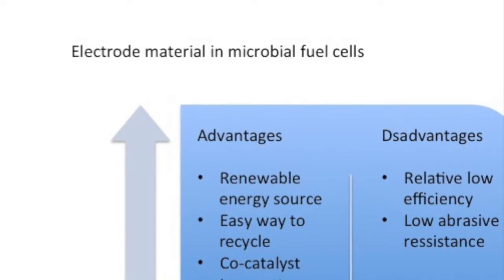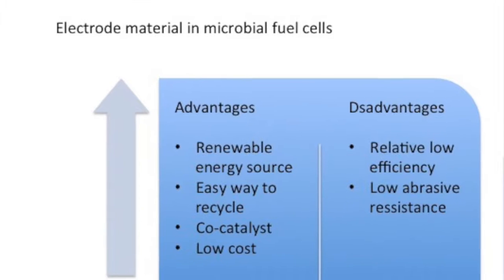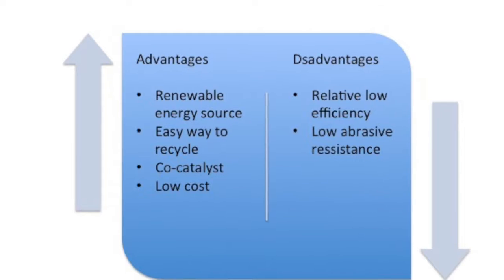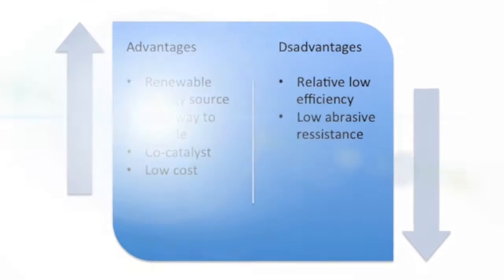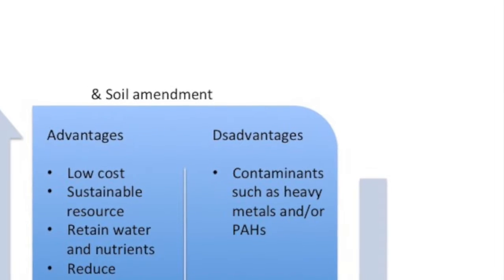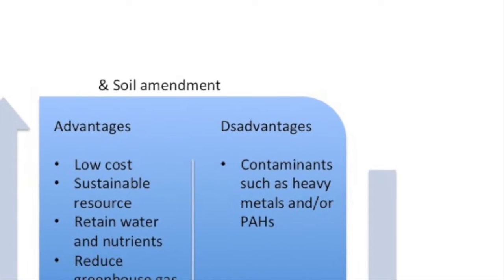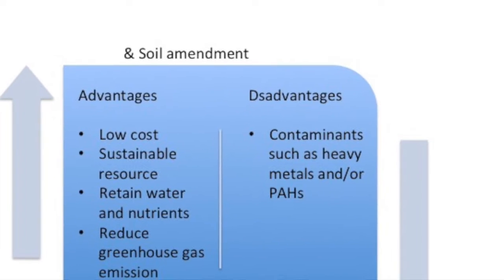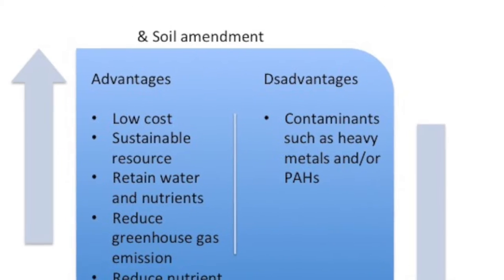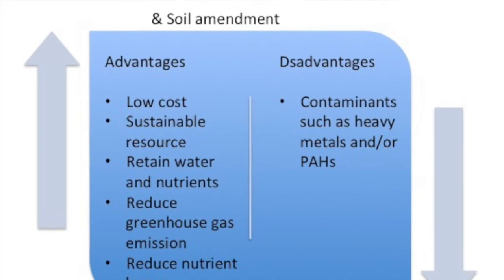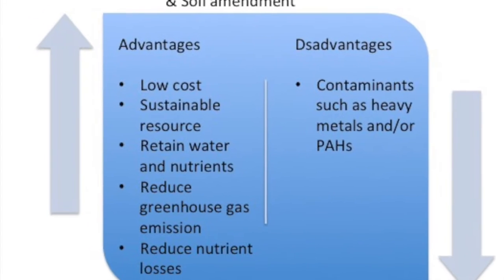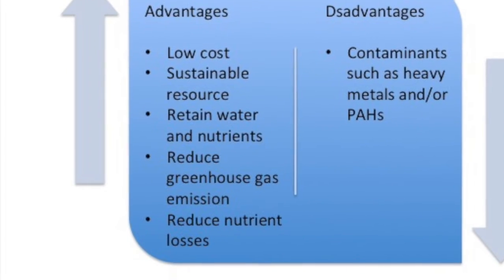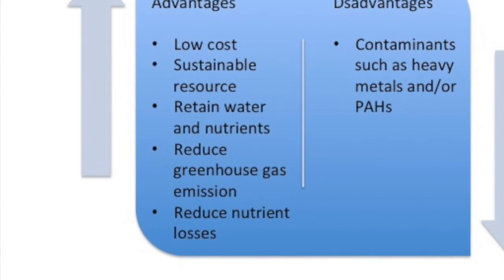It works as a co-catalyst and at low costs. Its main disadvantage is that it has a relatively low efficiency and low abrasive resistance compared with commercial catalysts. Another application is soil amendment. One advantage of this process is its low-cost, sustainable resource. It has been used to retain water and nutrients and also to reduce fertilizer consumption, greenhouse gas emission, and nutrient loss. One disadvantage of this is that it can possibly contain heavy metals and polycyclic aromatic hydrocarbons as contaminants.